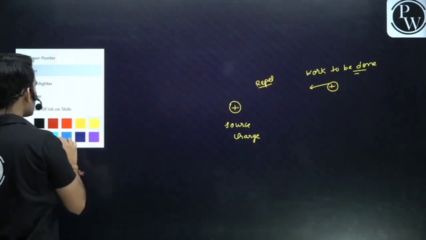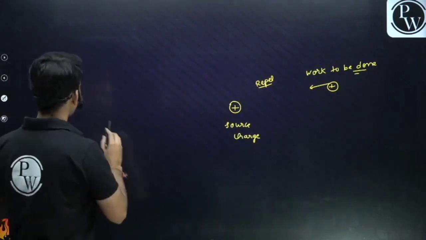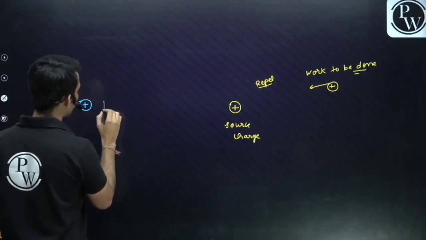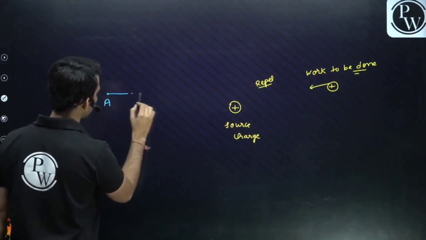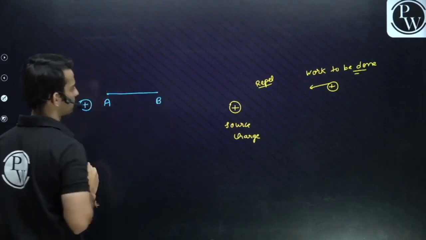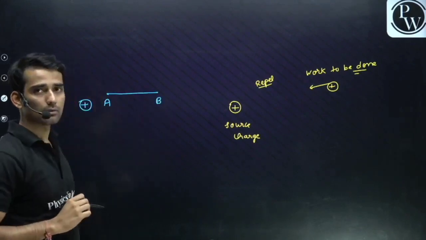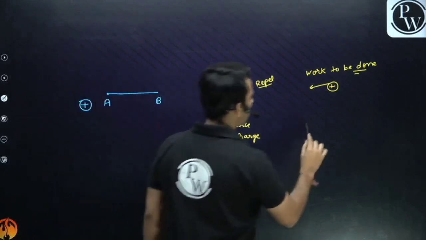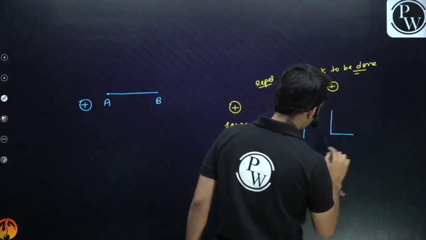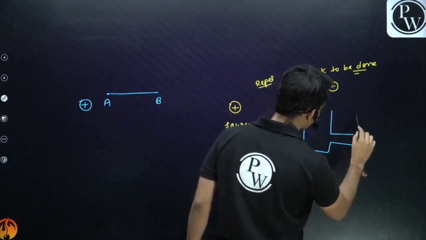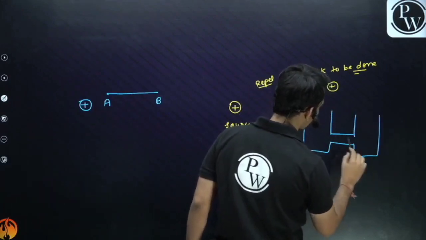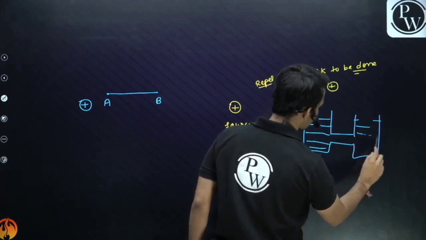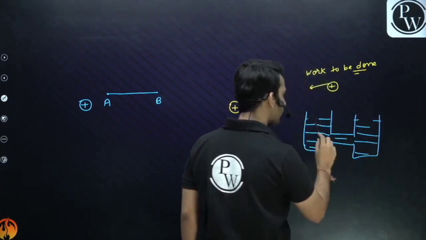So guys, what is the reason for this? See, suppose I take any positive charge and I want this charge to go from point A to point B. So will it flow by its own? No, it won't flow by its own. Like, suppose a very basic example, you must have seen this in most cases. If I take 2 tankers connected and the water level in the 2 tankers is the same, will the water flow from here to here?